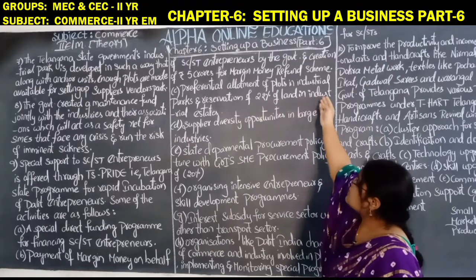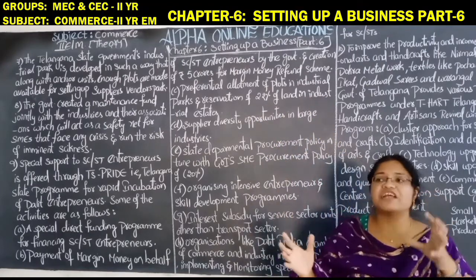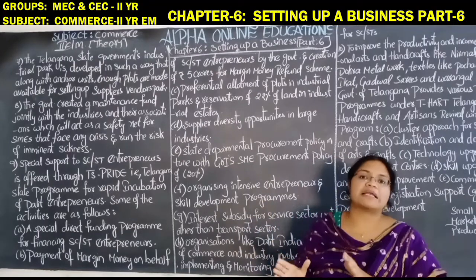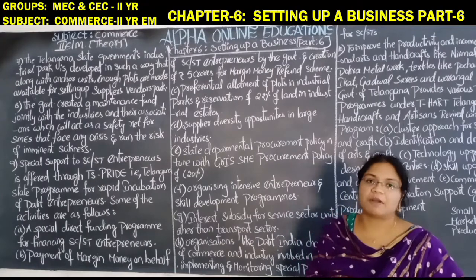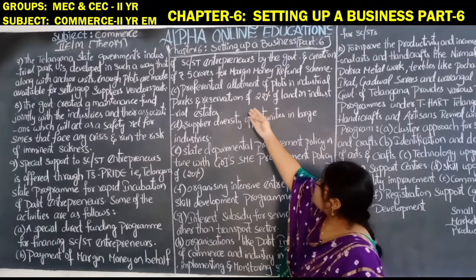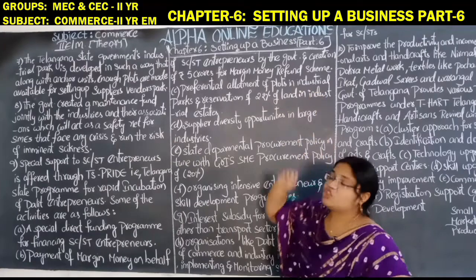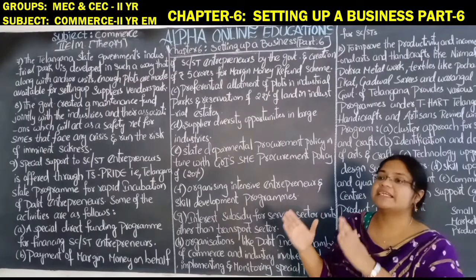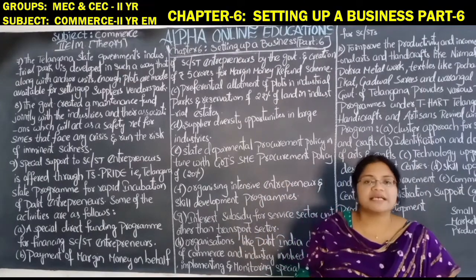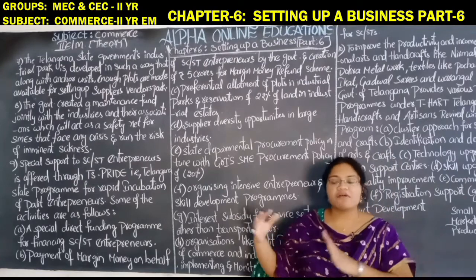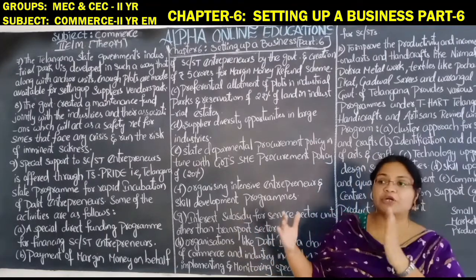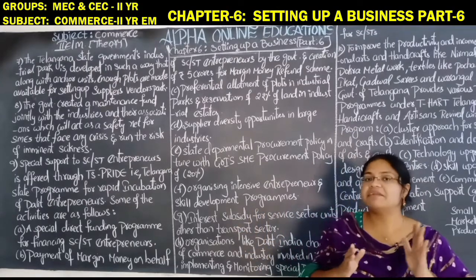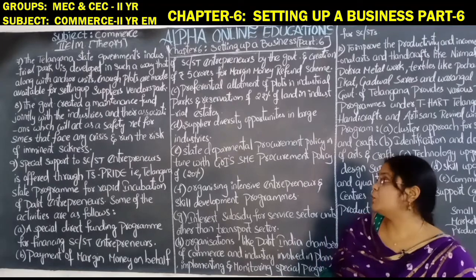Preferential allotment of plots in industrial parks. There will be certain reservation for them, so that area in the industrial park is completely allotted for the SC/ST entrepreneurs. Reservation of 22% of land in the industrial estate. If the total industrial estate is 100%, 22% of it is completely reserved for SC/ST entrepreneurs. No one from other castes can start industrial units in those places, which are completely reserved for SC/ST entrepreneurs.